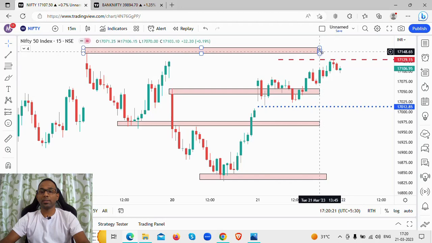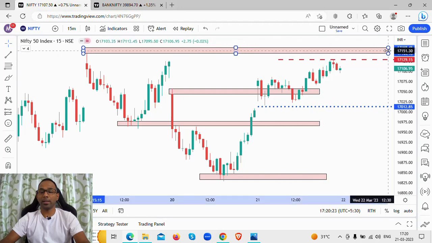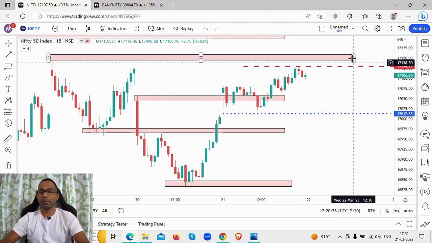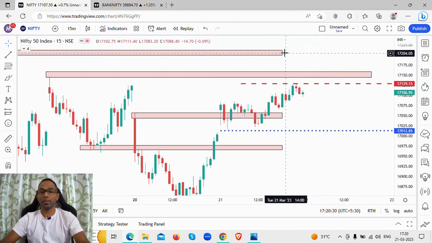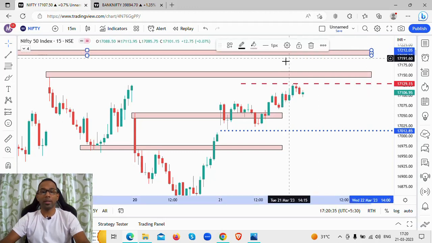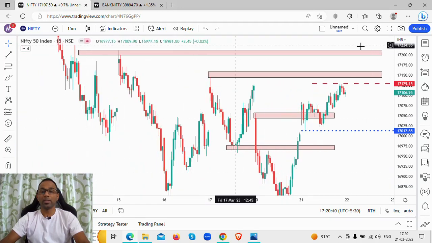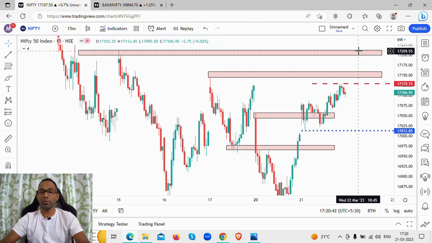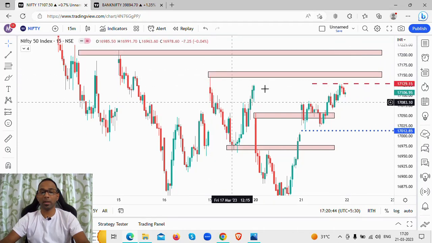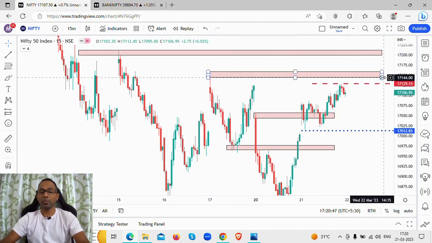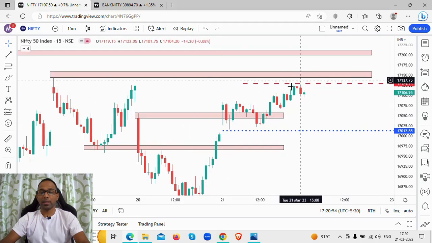Now you see here, this I will leave as it is intact. So this resistance level I am going to leave as it is. Just above this particular resistance level, there is a resistance level of 17,180 to 17,200. If you go back into the historical data, you see here, this is the resistance level 17,180 to 17,200, and this level from where the market has crashed down, this level of 17,145 to 17,155, that resistance level is in place. All right, and this is the day's high and the day's low.